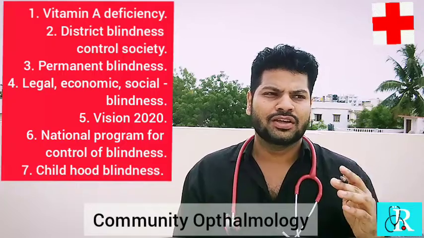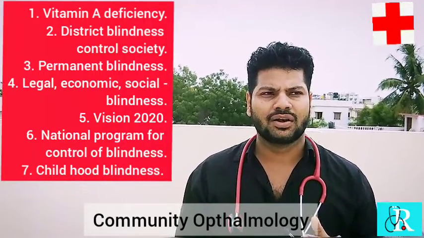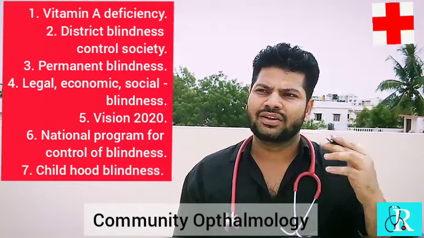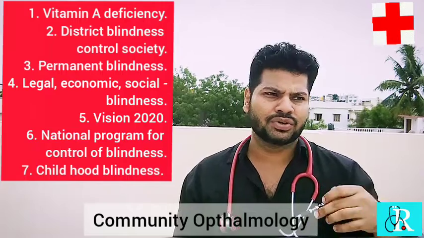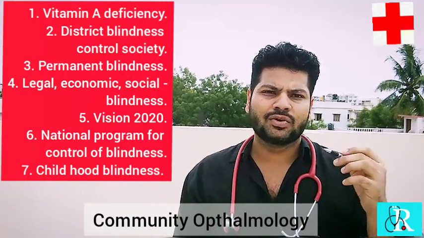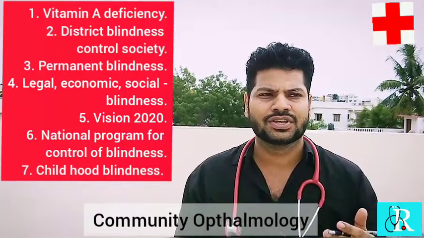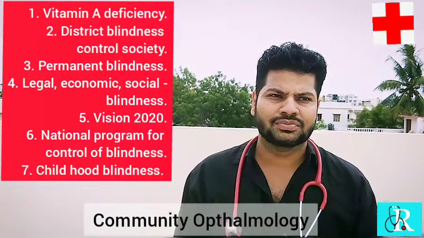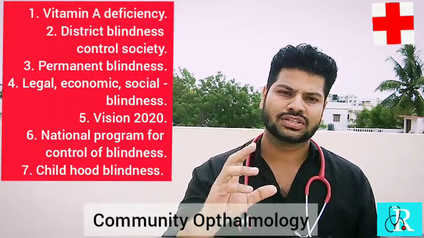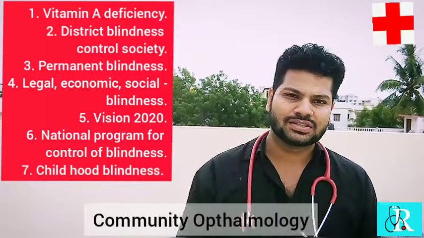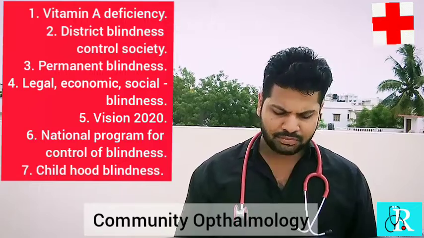so that it may not lead to blindness when it is out of control. So the aims are to educate the people, to increase the sophistication of vigilance, to survey the leading causes of blindness and prevent it, to increase the sophistication of treatment regimens, and to reach people who are affected by blindness or the community which is susceptible to blindness. So these are all the aims of the DBCS, the District Blindness Control Society.